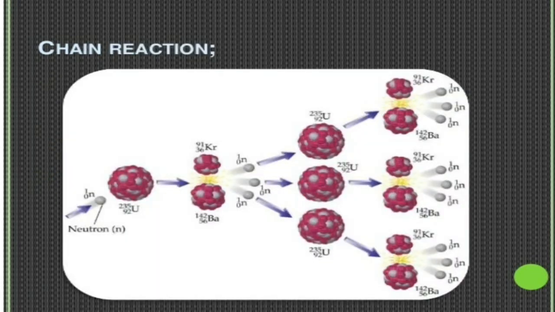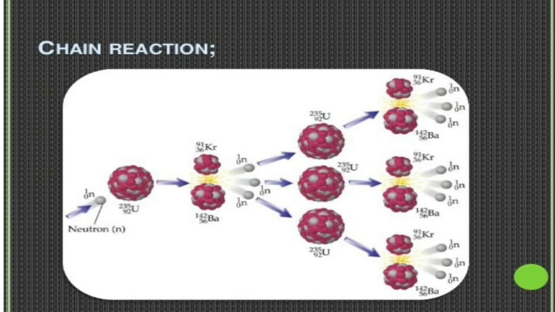Here we can see first one neutron collides with the first uranium-235 atom, then barium and krypton are formed, and 3 neutrons are also formed. These 3 neutrons again collide with uranium-235 atoms and cause fission reactions in them.